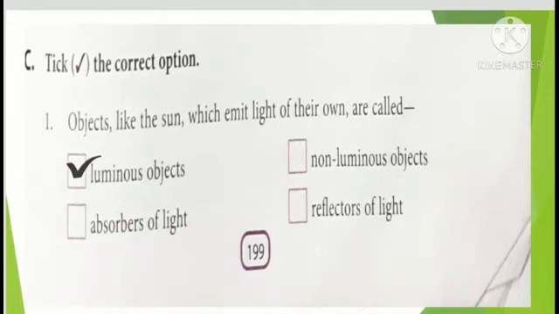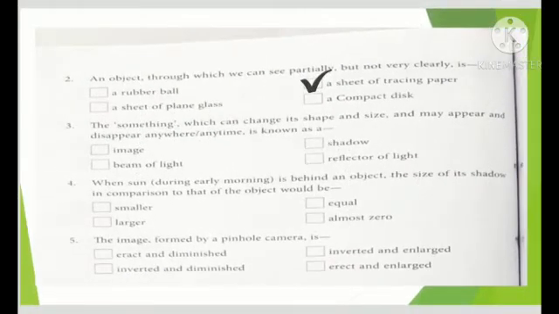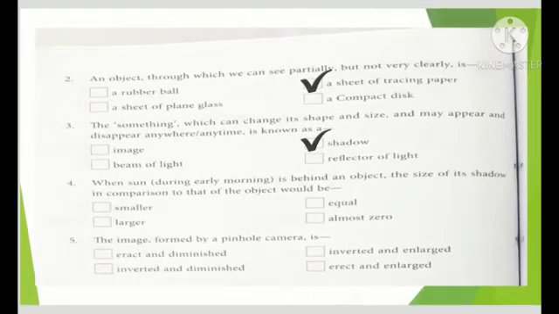Now are you ready for the second? That is at page number 200. An object through which we can see partially but not very clearly, and out of 4 that is a sheet of tracing paper.